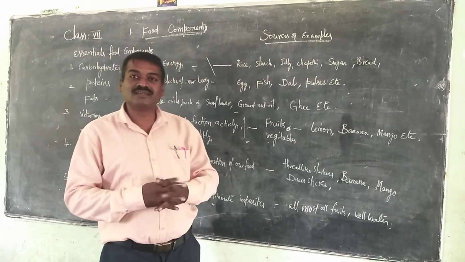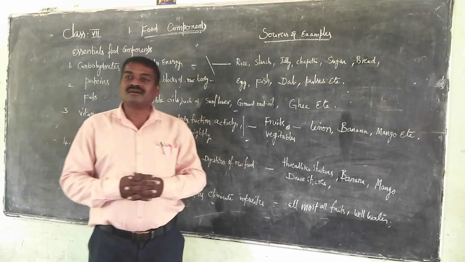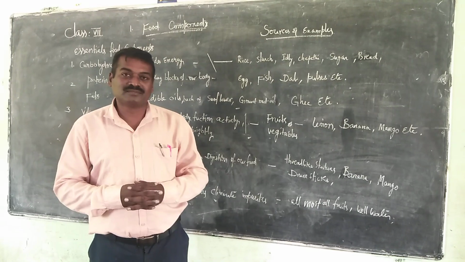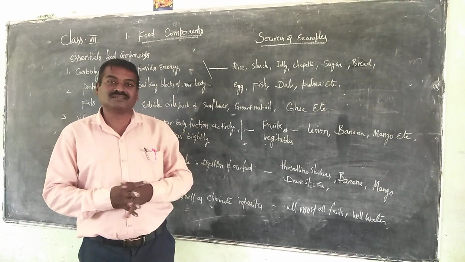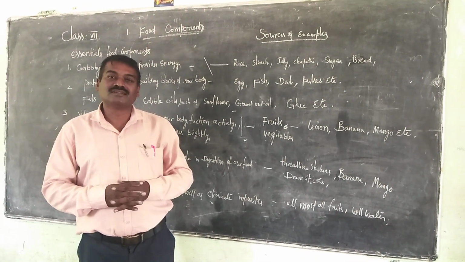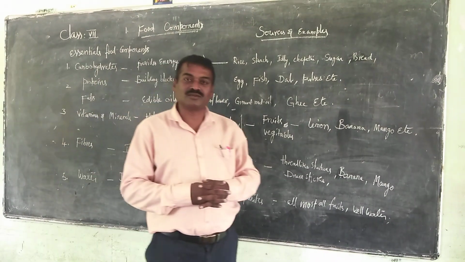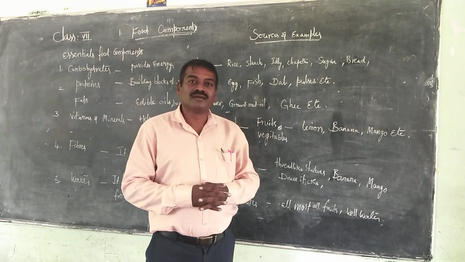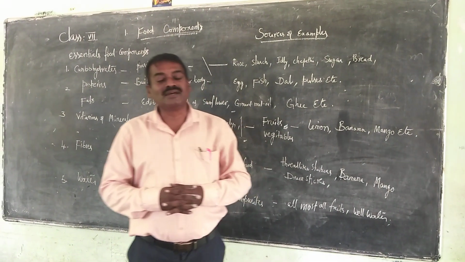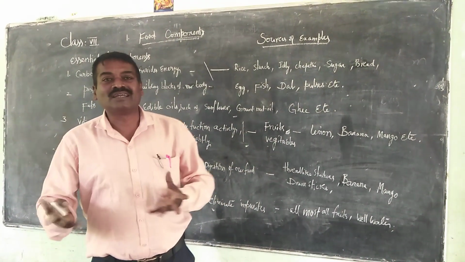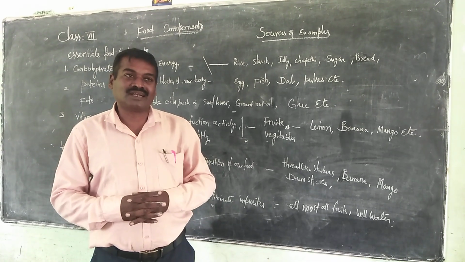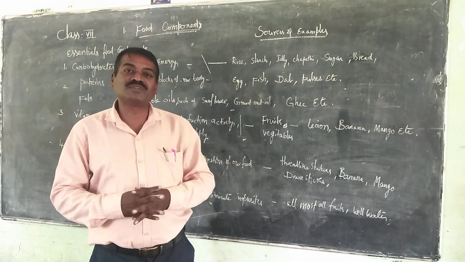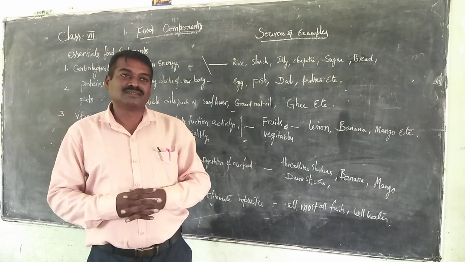Of course, everybody has some favorite foods at home, right from early morning, when you get up, till you take rest at night. Directly or indirectly, we are taking different food items. Let us see some examples.